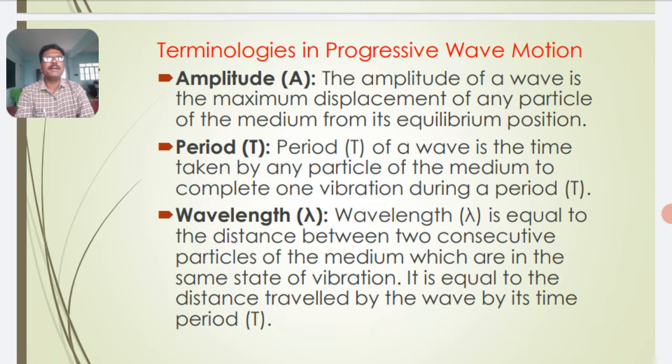Then wavelength, lambda. Wavelength is the distance between two consecutive particles of the medium which are in the same state of vibration. It is equal to the distance traveled by the wave in its time period.